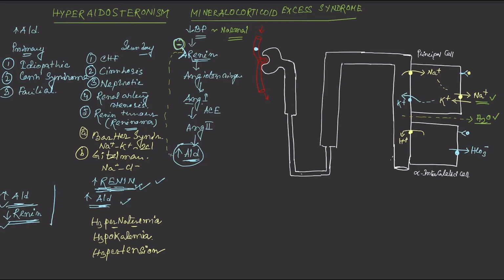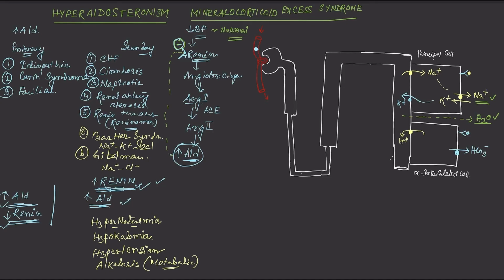Aldosterone also causes the loss of hydrogen, or the secretion of the hydrogen ion into the renal tubular fluid so that it will be excreted through the urine, and also it causes reabsorption of the bicarbonate ion. So both of these will cause an increase in the blood pH level, so that means it will produce alkalosis. To be specific, it will produce metabolic alkalosis, as the lung is not involved here.